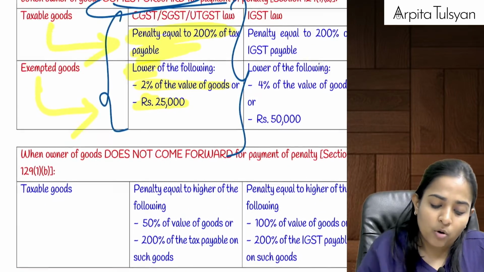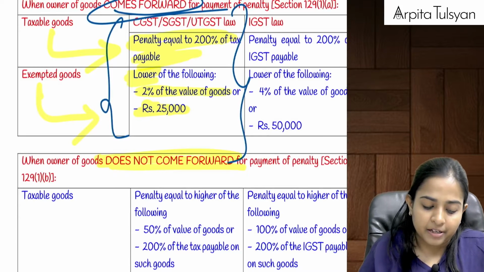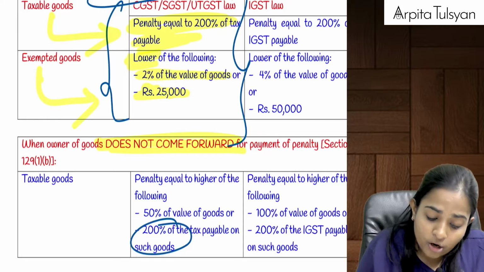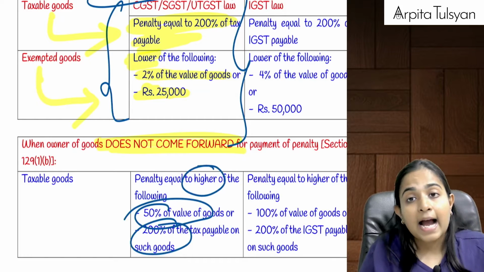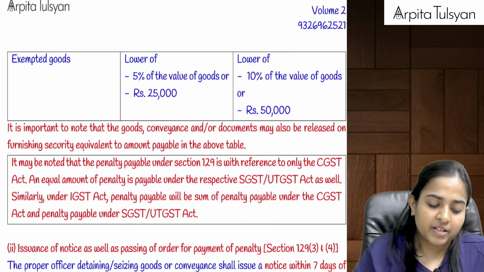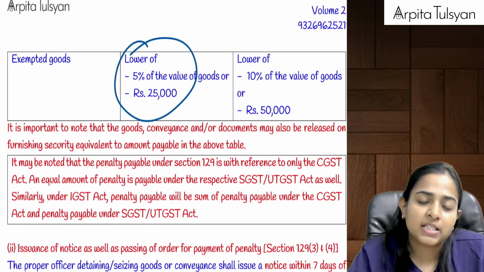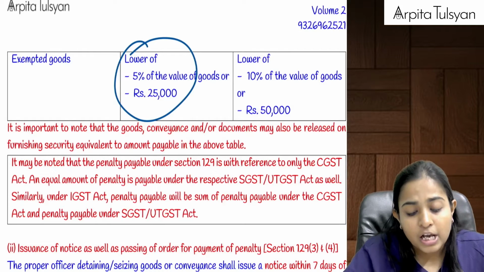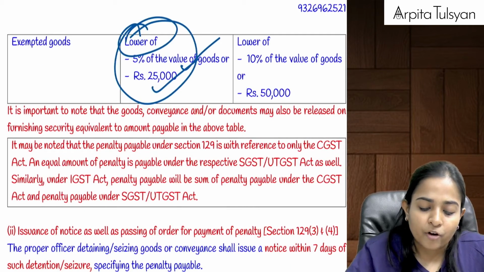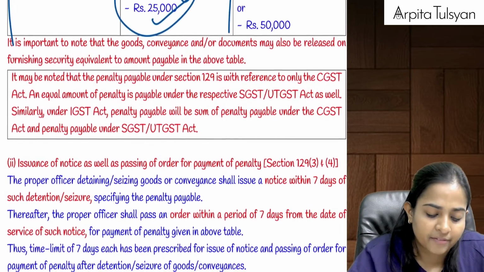But what if the owner does not come forward? Then the penalty applicable here, in case of taxable goods, is 200% of the tax payable or 50% of the value of goods, whichever is higher. And if it is exempted goods, then it was 2%, right? Instead of 2%, now they will make it 5% because the owner is not coming forward. So 5% of the value of goods, or 25,000, whichever is lower. If the owner does not come forward, then maybe some other person can pay this amount of penalty and get the goods and the conveyance released.